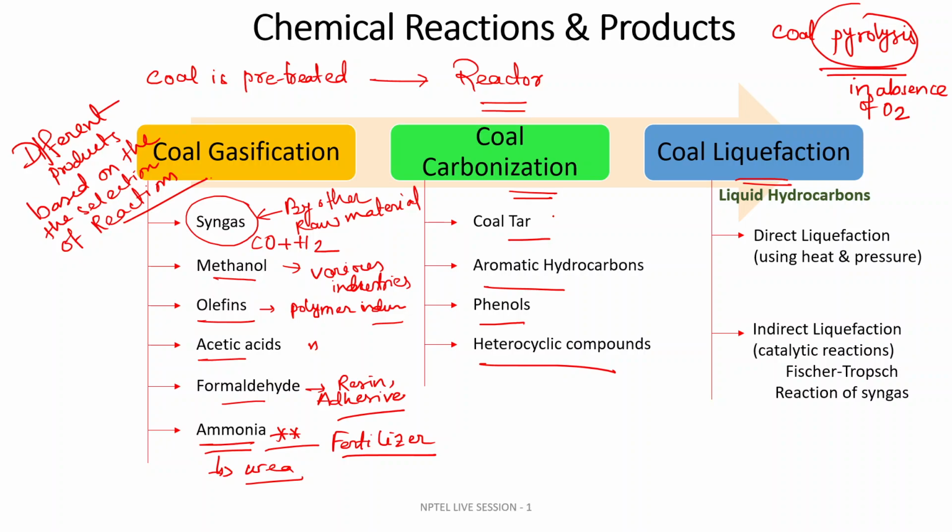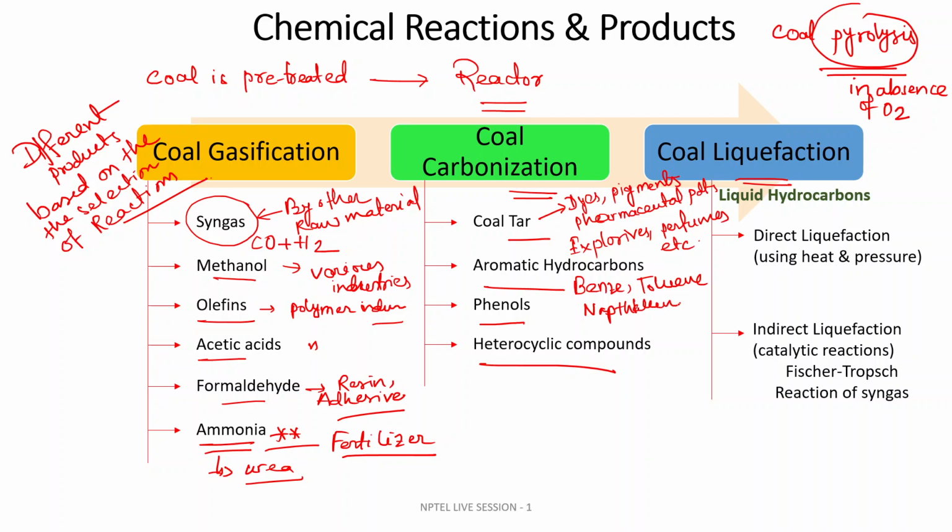Out of this coal tar, we can produce dyes, pigments, pharmaceutical products, explosives, perfumes, etc. From the aromatic hydrocarbons we get benzene, toluene, naphthalene, and other heterocyclic compounds.